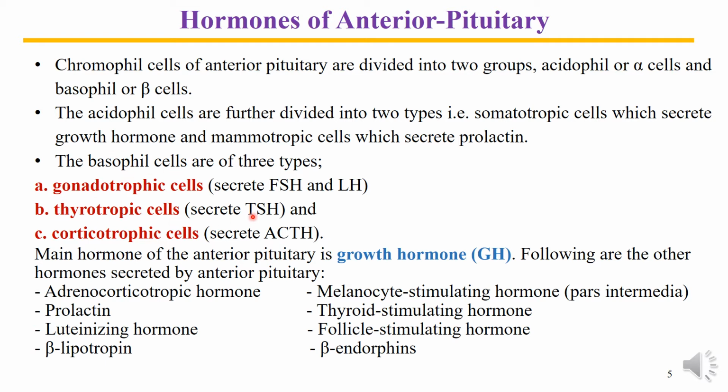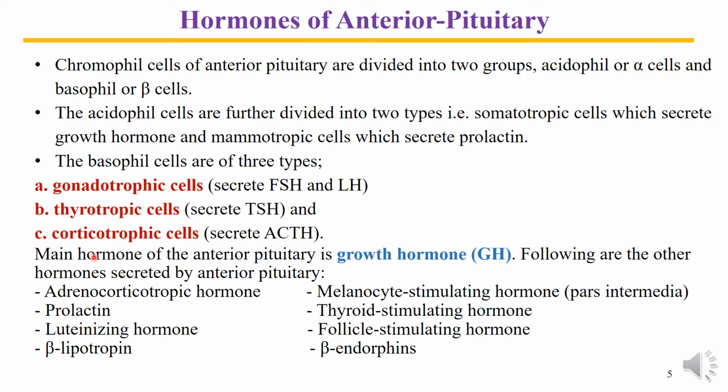They secrete TSH, the thyroid stimulating hormone, which acts on the thyroid gland to synthesize thyroid hormone. The third type are the corticotropic cells, which secrete ACTH, that is adrenocorticotropic hormone.